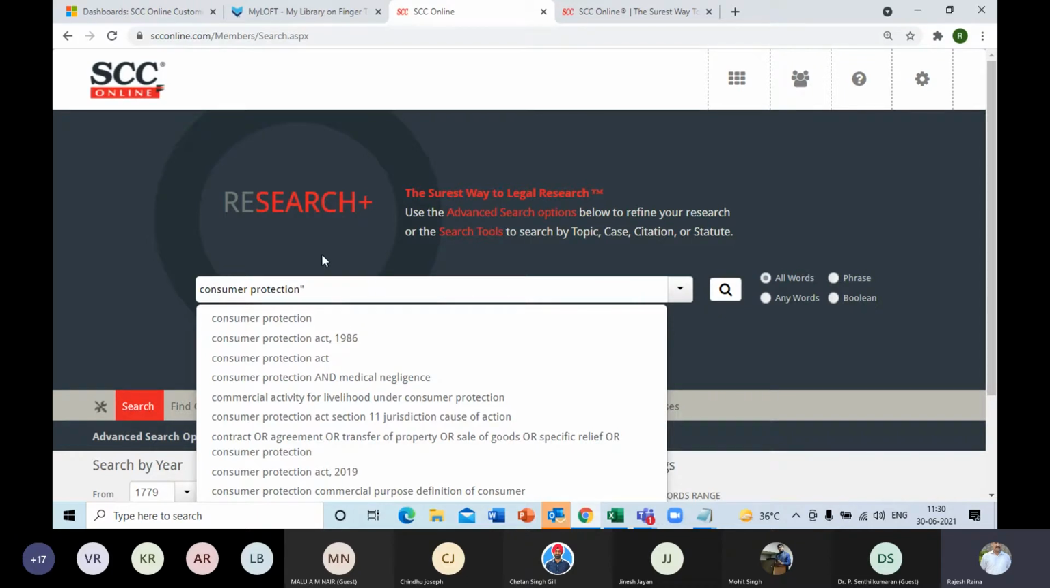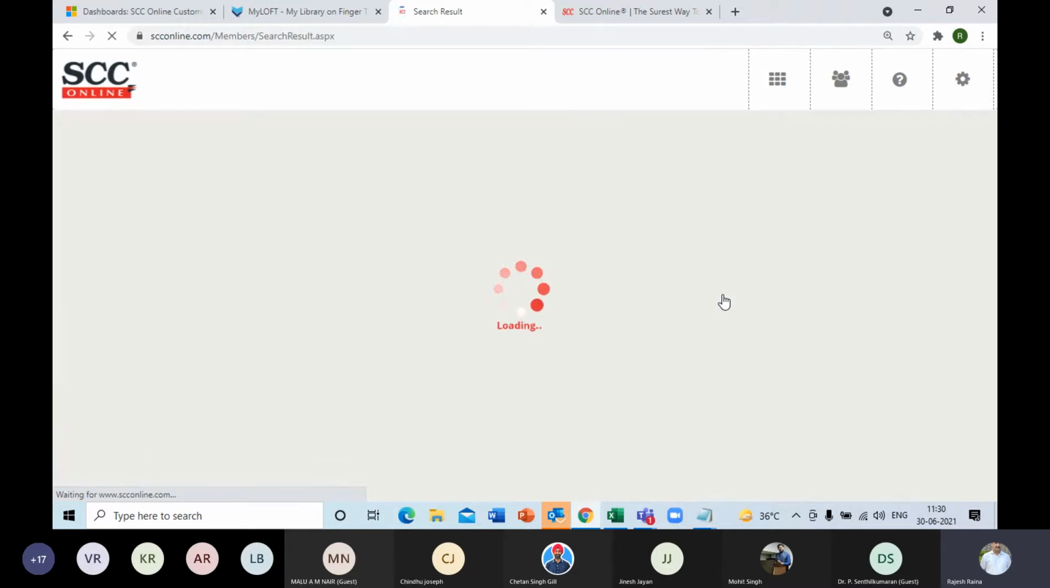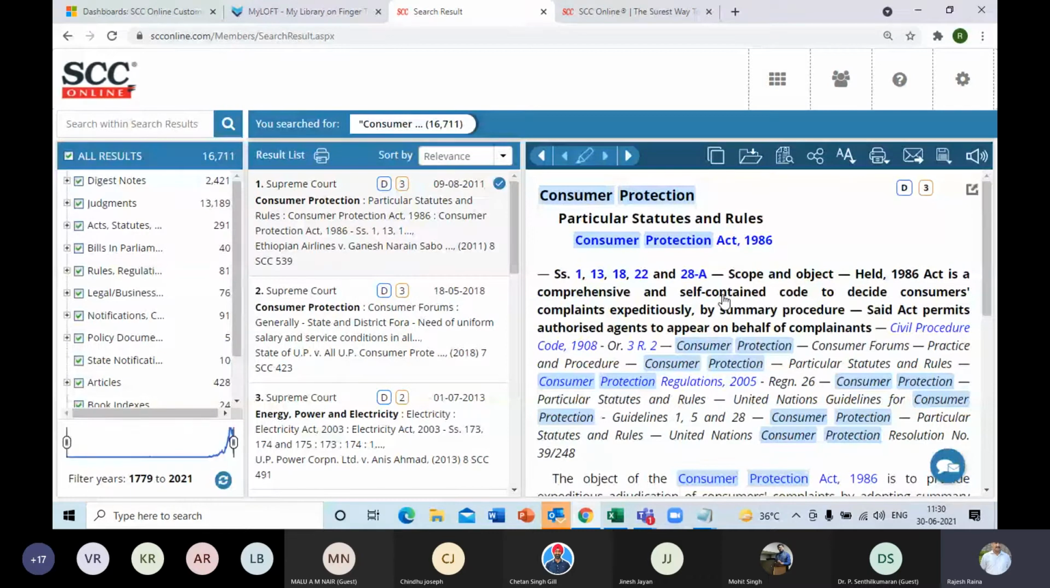So consumer protection is what I am looking for. I'll just enter consumer protection, and this has to be searched as a single phrase. So for that, I'll use the double inverted commas, at the beginning and the end. This way, it will search these two words together. Otherwise, without this also, I'll get results, but with consumer in one paragraph and protection maybe in some other paragraph. That kind of documents also it will show up. I don't want that.